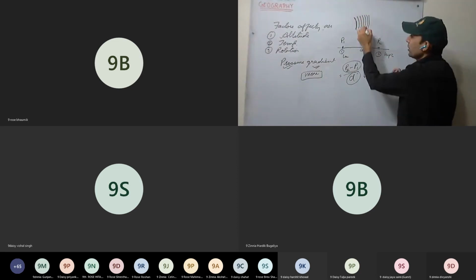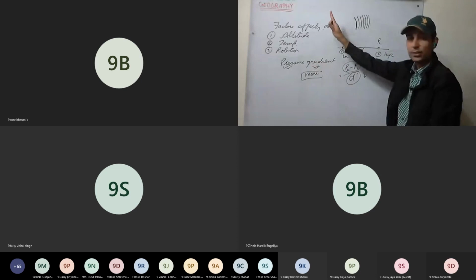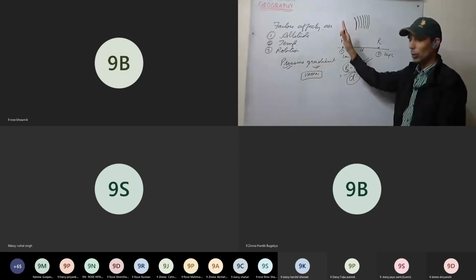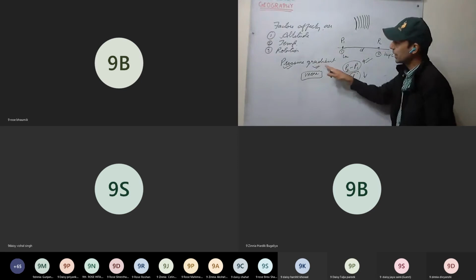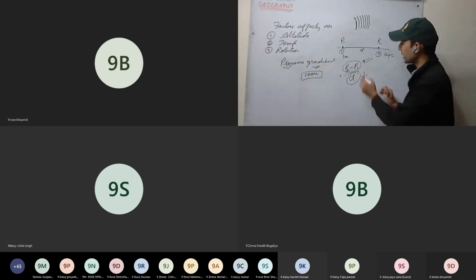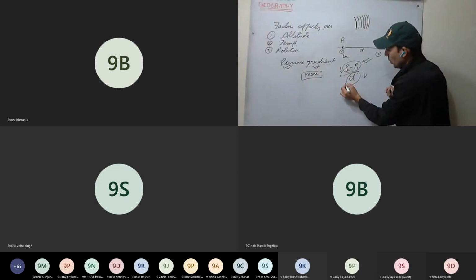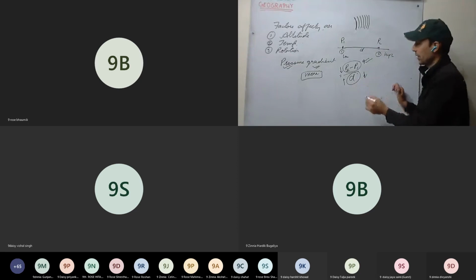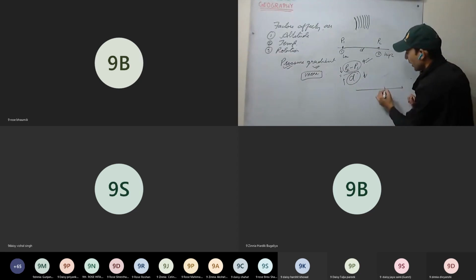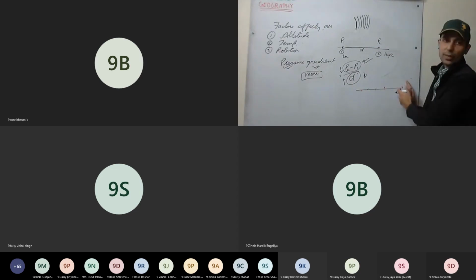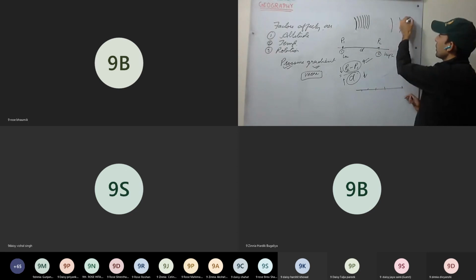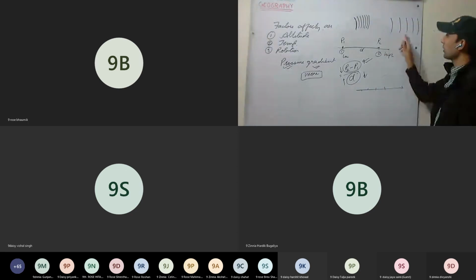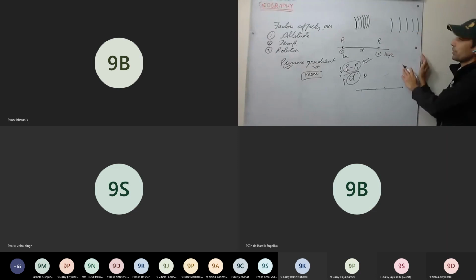So these lines will be very close. That means pressure gradient is very steep. The slope is very steep. This is clear. Now, if pressure gradient is small, it means either this is very low or distance is very large. That means over a very large area, there's less variation in temperature. So pressure isobars will be far apart.